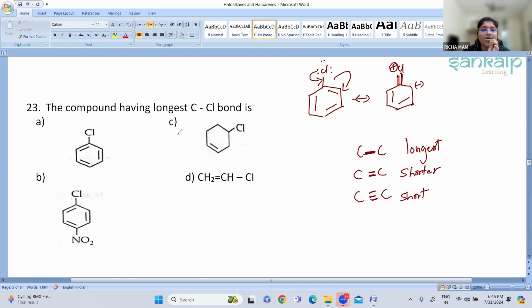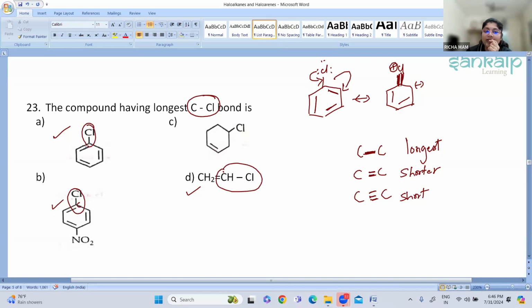Okay, so now when we are comparing the first, third, and the first A, B, and D, what you can see is that due to the presence of the double bond, it is undergoing partial double bond character. Because of that, what they have asked is which is the longest bond among these. So what we are interested in is this combination, between the C-Cl bond. Here also the C-Cl bond.